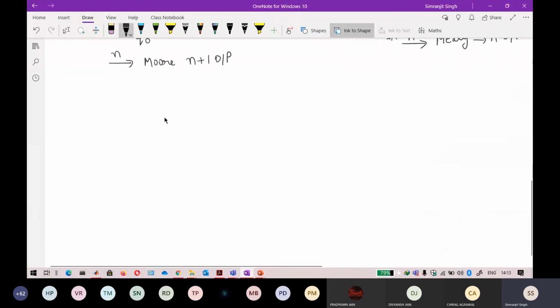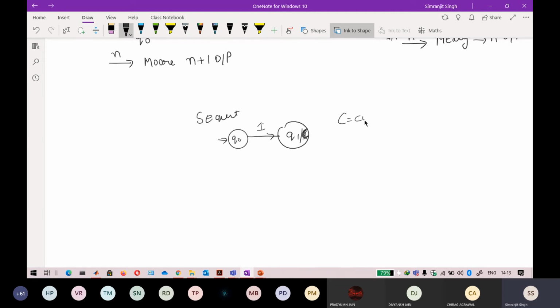These machines are definitely used in sequential circuits. If you look at a practical example, some output should come out of it. If you are designing a digital circuit and you transition from a Q0 state to another state, Q1, and I attach the output of it, it should let the electricity travel through. Suppose from Q0, if I receive an input of 1, I attach this to alphabet C, and that C corresponds to current.